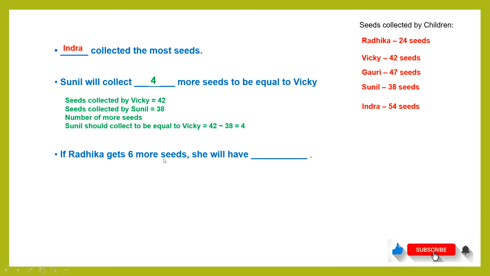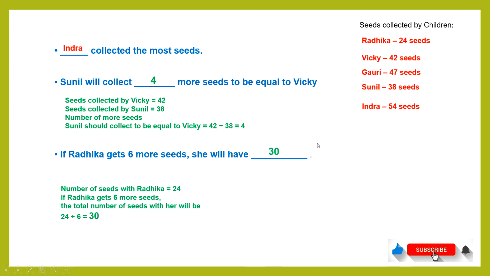If Radhika gets 6 more seeds, means whatever number of seeds Radhika has, we have to add 6 to that. So Radhika has 24. If we add 6, we get 30. You can count after 24 till 6, then you will get 30.